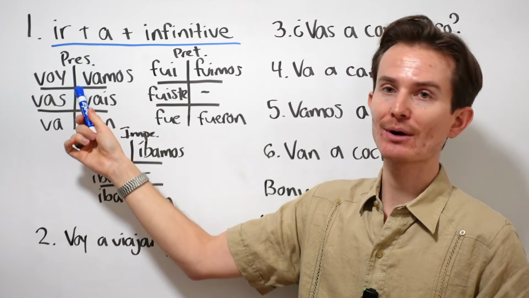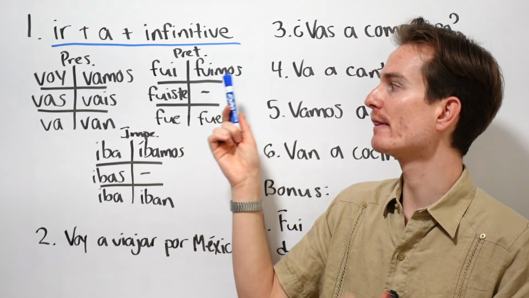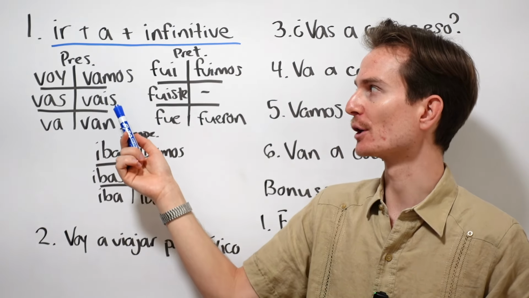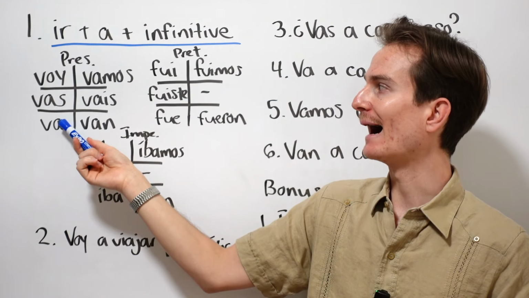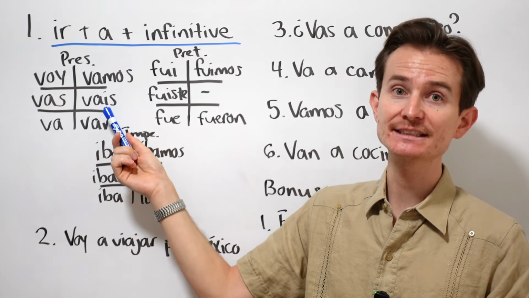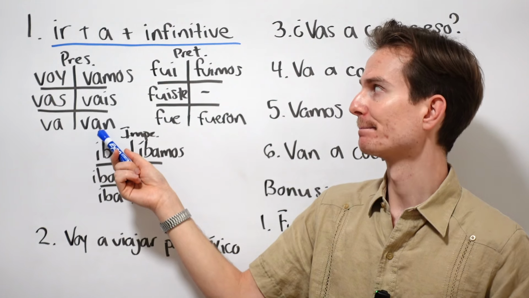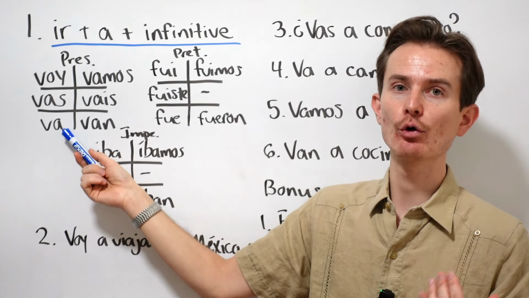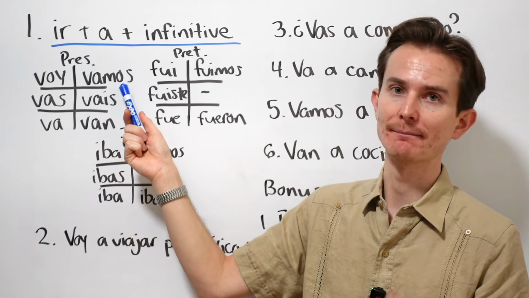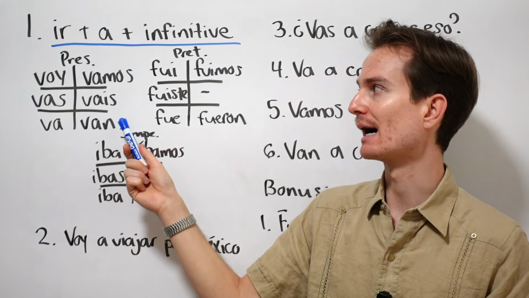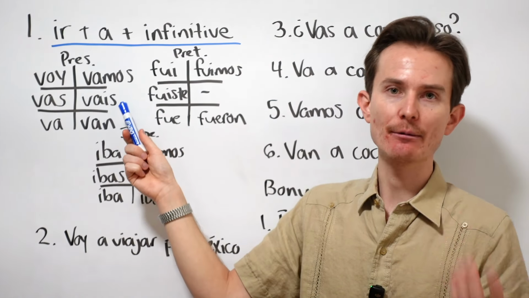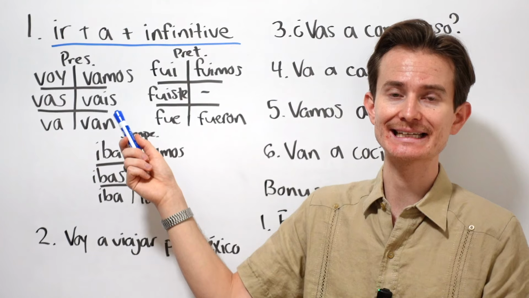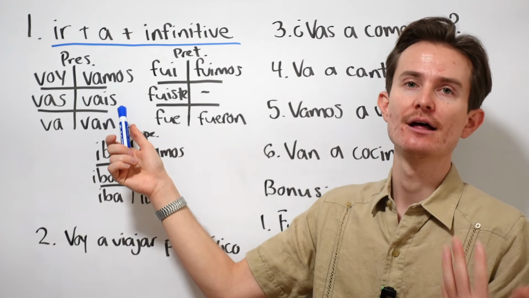So here I have the present, but as a bonus, I also added the preterite and imperfect. The present is how we're going to speak using the informal future. So we have voy, vas, va, vamos, vais, which is only used in Spain, and van. Yo voy, tú vas, él, ella, usted va, nosotros vamos, ellos, ellas, ustedes van. And then also vosotros vais. I really don't teach vosotros that much because I personally don't use it. However, if you are learning Castellano, which is the Spanish coming from Spain, then you should learn this.